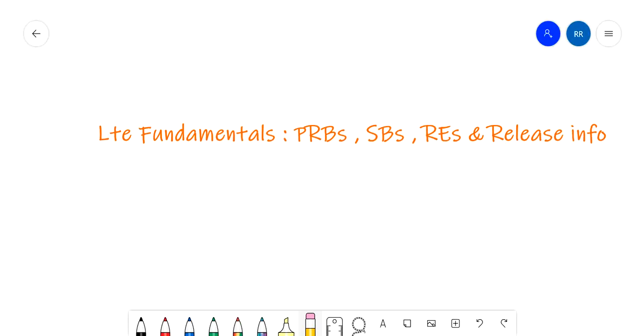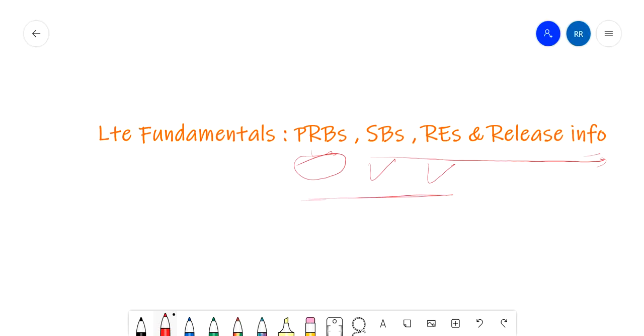So in the last lecture we discussed frames, subframes, slots and OFDM symbols, right? From there we will move forward now. We will discuss PRBs, what are PRBs, SBs, REs, and we will also have some insight into releases. PRBs, you must have heard the term physical resource block, scheduling blocks, resource elements. So what are these, right?